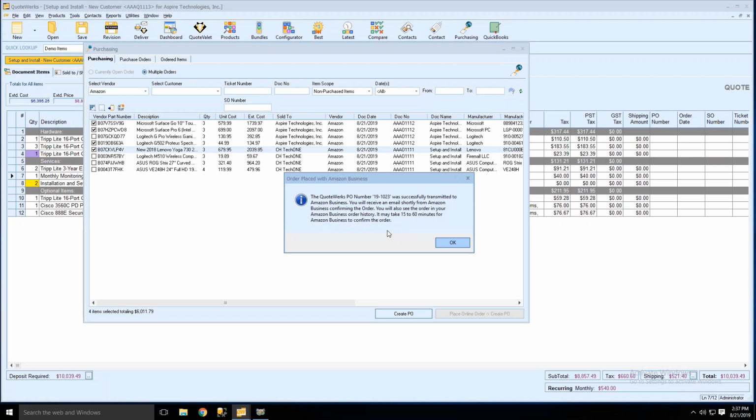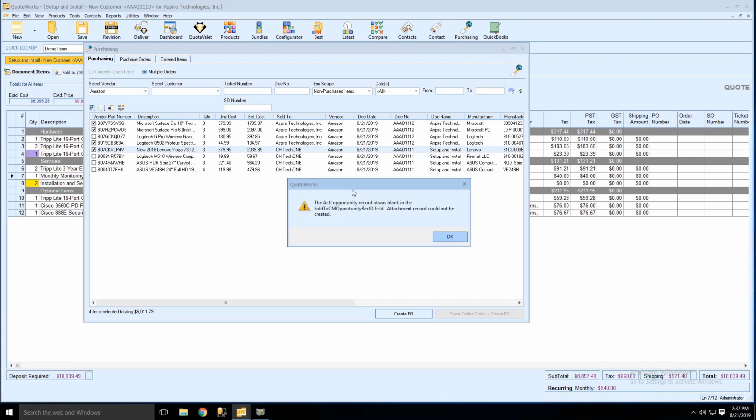It's probably good to do a couple test runs because the integration is pretty straightforward on the QuoteWerks side of things, but setting up your account properly in Amazon Business, it's not necessarily complicated. There's just some things you have to be aware of. So just make sure you're reading through the instructions and following them step by step to make sure everything is set up properly.